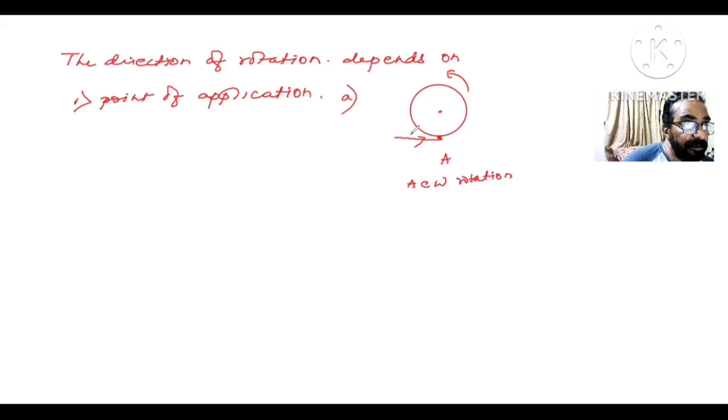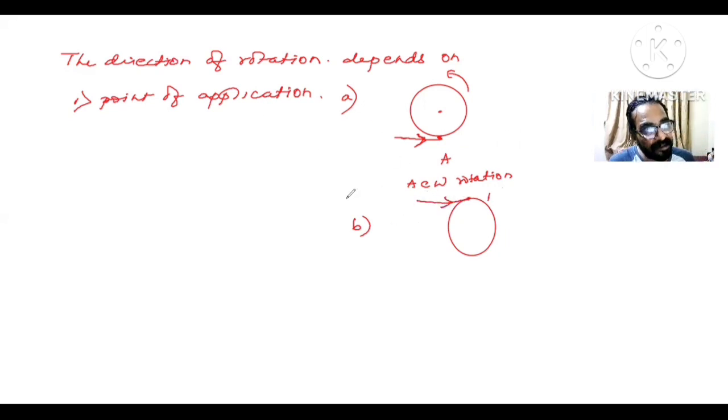Now look at this. This is the direction of force. Direction of force is very important. Are you getting me here? Now look at diagram B. I say the direction of force is the same, only I'm applying it at this point B. You can see the direction of force is the same in both, but A was the point of application earlier, and now B is the point of application.